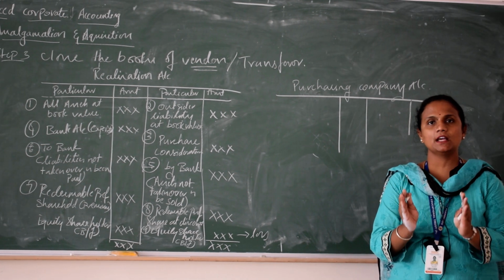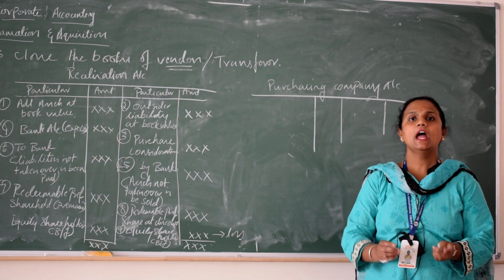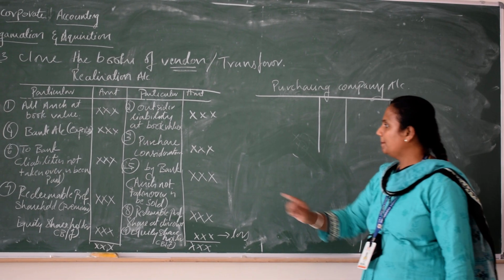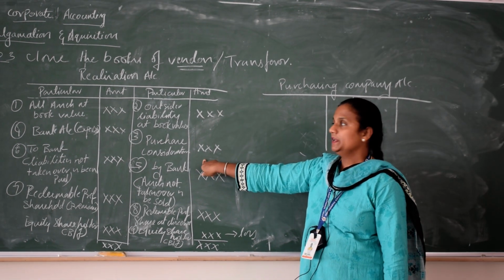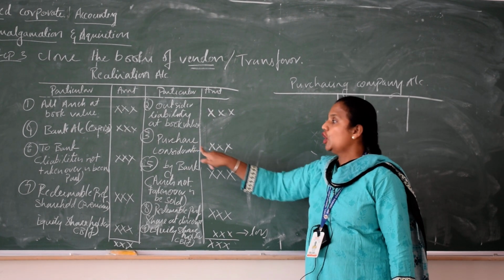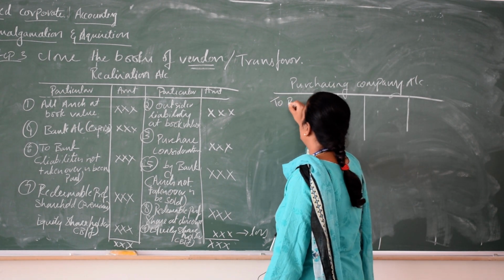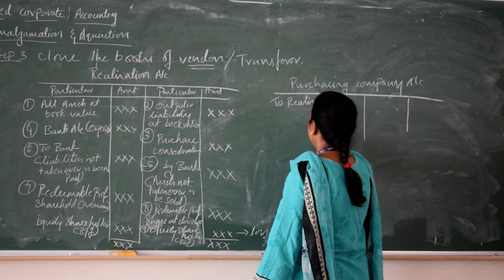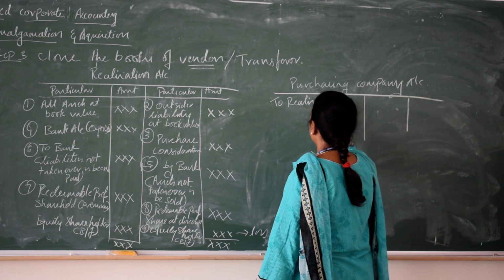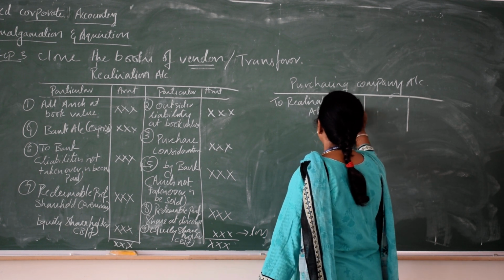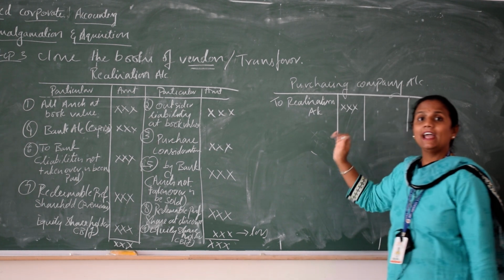How much purchase amount they are giving, the purchase consideration, and how they are giving. For example, the purchase consideration is here in the name of purchasing company on the credit side. Here what you should write is, to realization account.